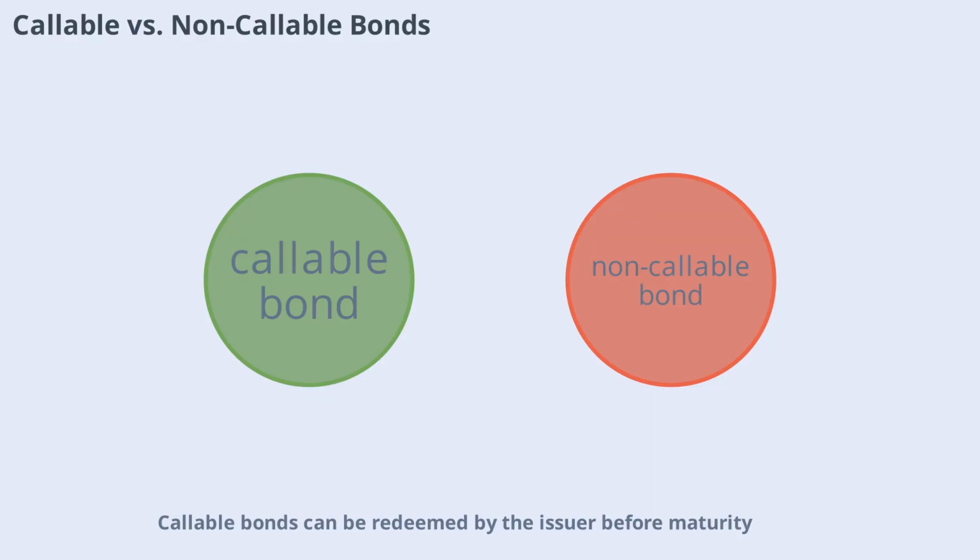It's important to distinguish between callable and non-callable bonds. Callable bonds can be redeemed by the issuer before maturity, while non-callable bonds cannot. This distinction affects the risk and potential return for investors. Callable bonds often offer higher yields to compensate for the risk of early redemption, while non-callable bonds provide more predictable income streams.